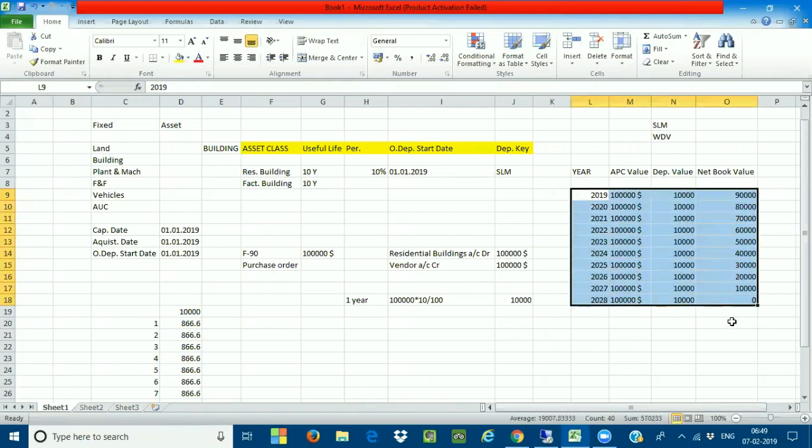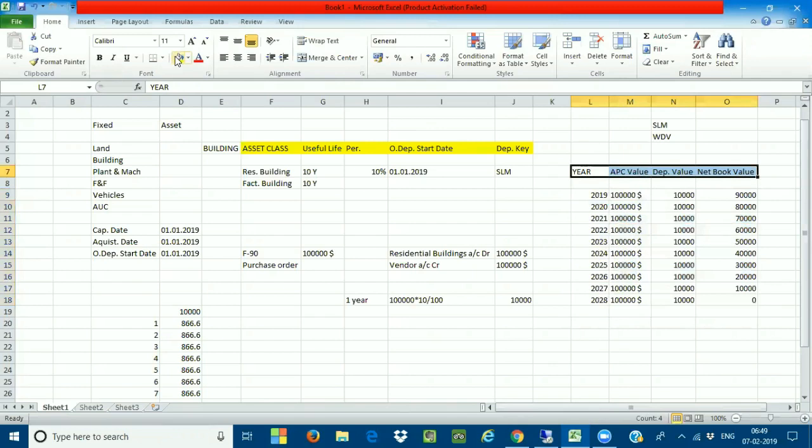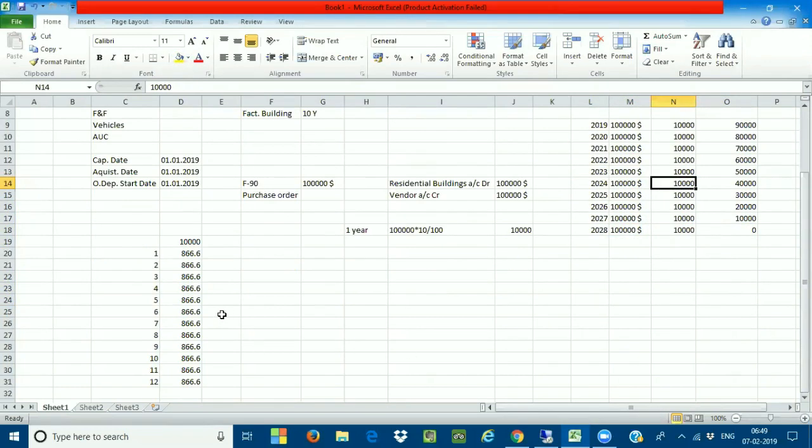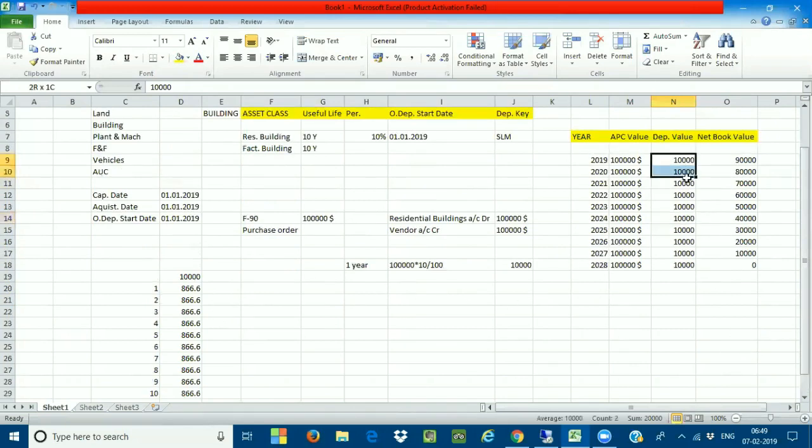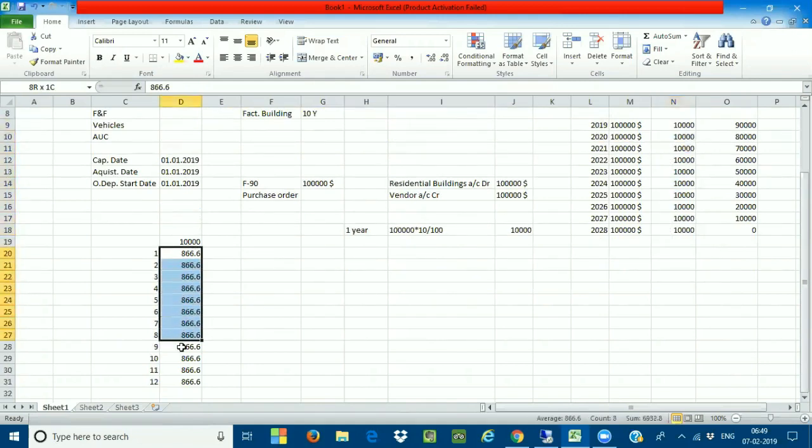Now this is the year where I have to go for the sale of assets, that is, where you sell your asset or want to scrap it, whatever it may be. So this is how the depreciation is calculated in our SAP, or normally also. These are the 4 parameters we need to take into consideration for any kind of reporting. If I want to take it periodically every month, whatever depreciation you calculate every year, I divide 10,000 by 12 months, and it is going to be about 860. This is called the periodic depreciation.